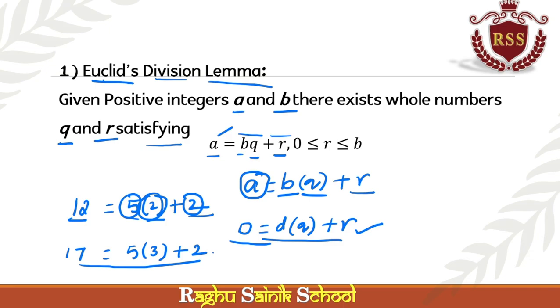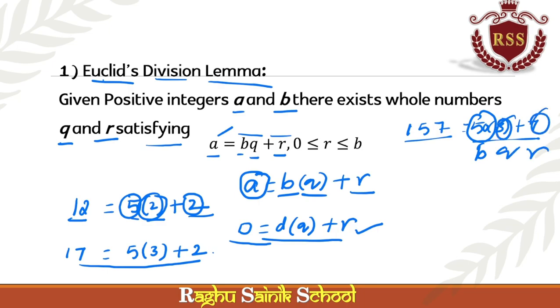This is very important. In your exams, they can ask, write 157 in the form of Euclid division lemma. We can write it as 50 into 3 plus 7. Here 50 is a, b, q is 3, and 7 is r. Okay, this is Euclid division lemma.